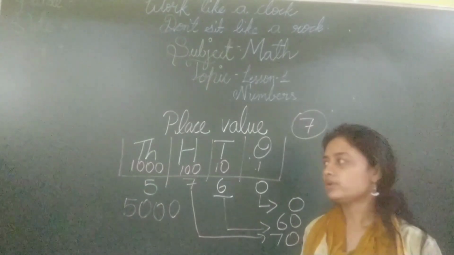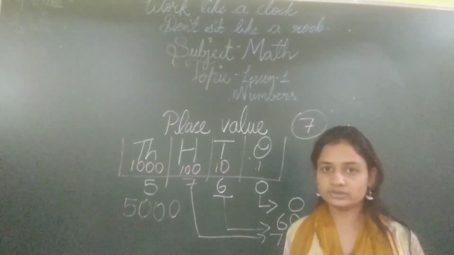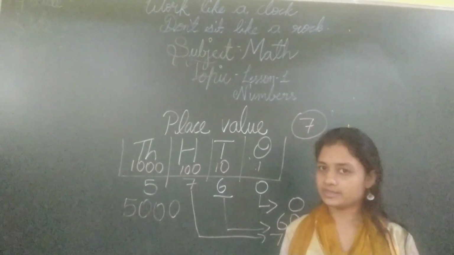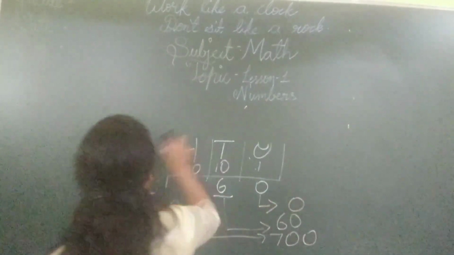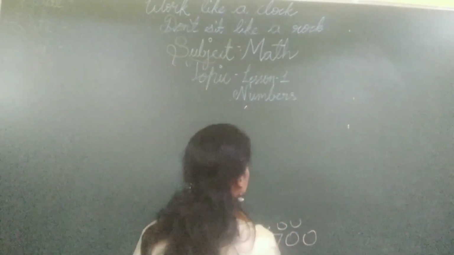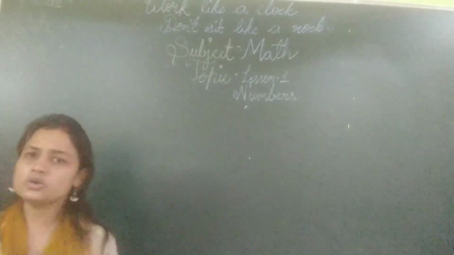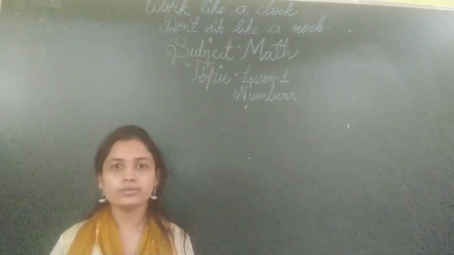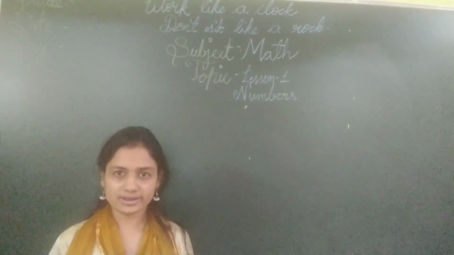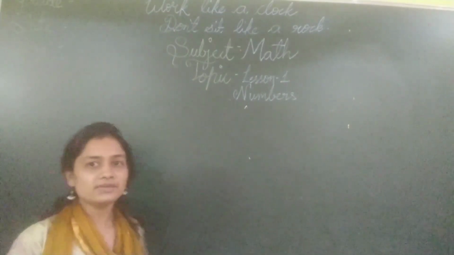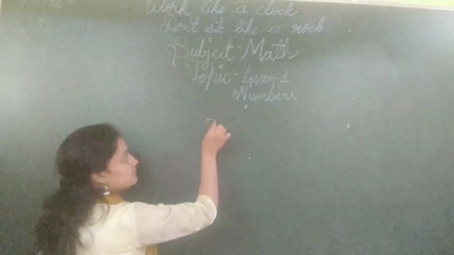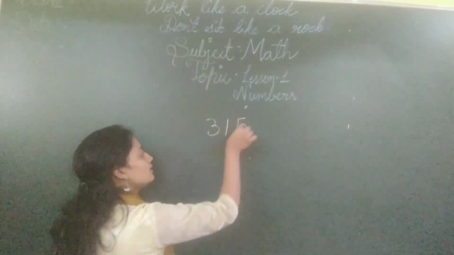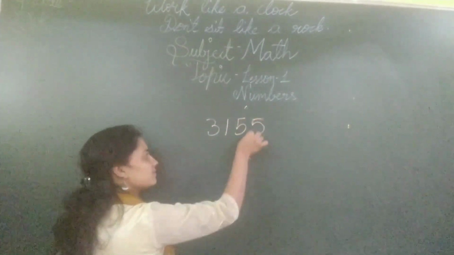Next, we will go for before, after and in between numbers. So you all know numbers from 1 to 100 are so easy for you, right? If you know it perfectly, you can tell the numbers even beyond 1000, what comes in between, after or before.